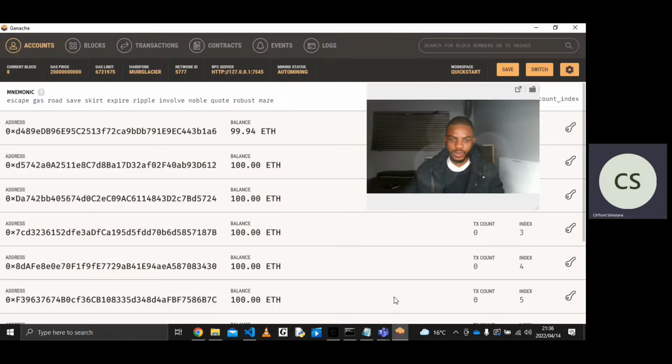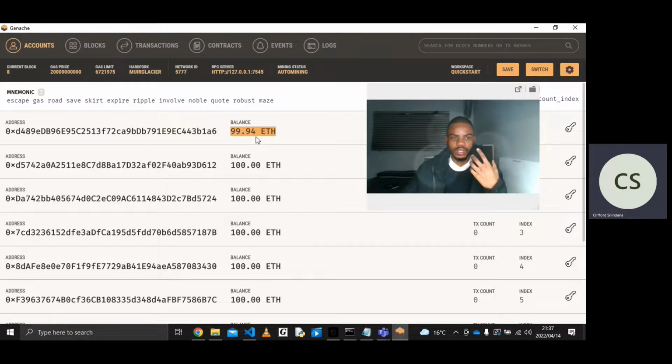Then if you go to our Ganache, our blockchain here, what's happening is that we're seeing a decrease in our Ethereum for our first account. When we are deploying onto Ganache, Ganache defines the first account as the owner account. The owner account is the person who deploys the smart contracts onto the blockchain, and hence the decrease in the ETH here.